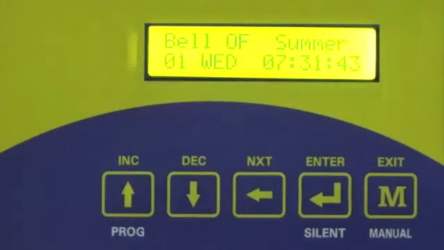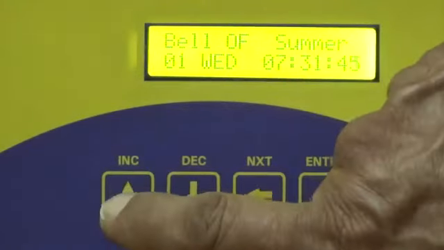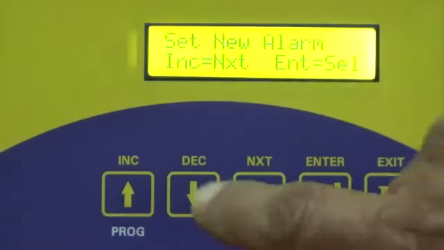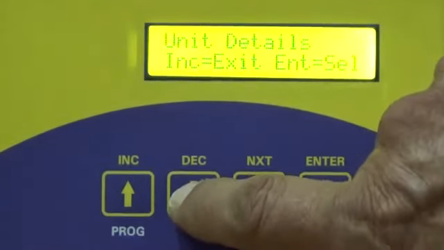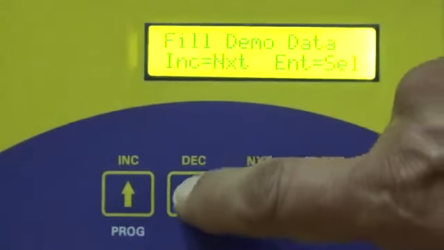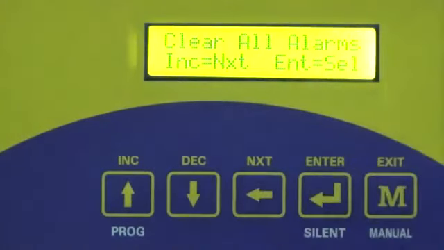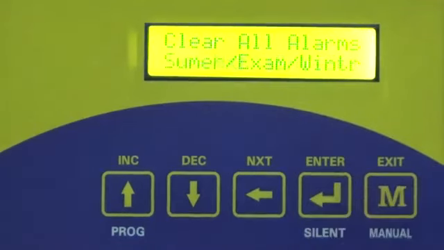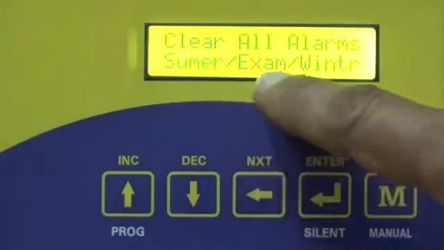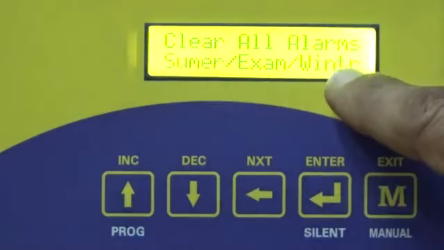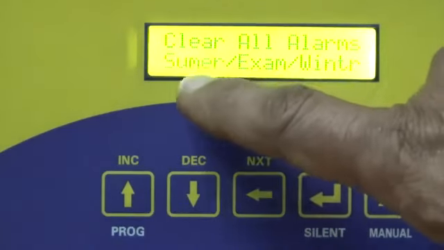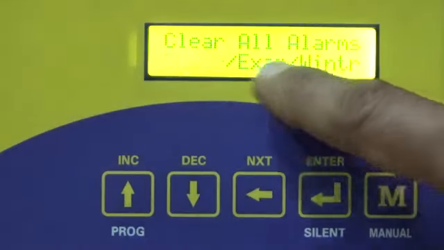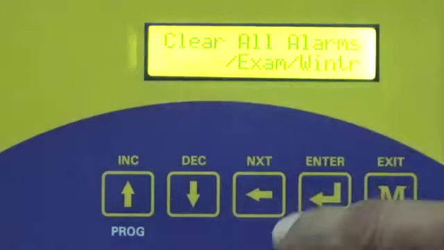To clear all the alarm data, use the clear alarm function. Press the program key, set new alarm, use decrement key, unit details, fill demo data, clear all alarms. Select this function by pressing the enter key. Select the operating mode, summer, exam or winter. If you want to clear all the three mode data, you will have to use this function 3 times. Now to clear summer data, press enter.